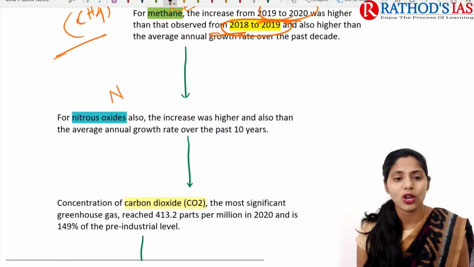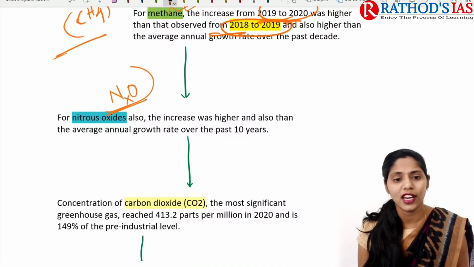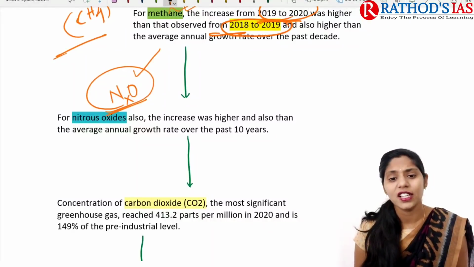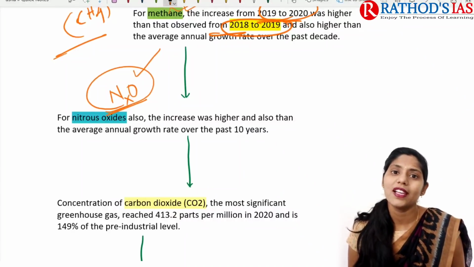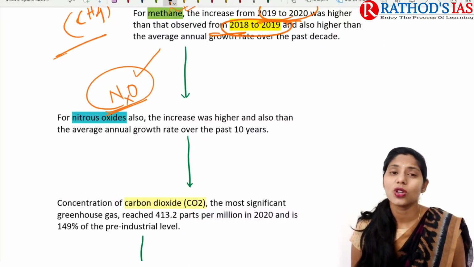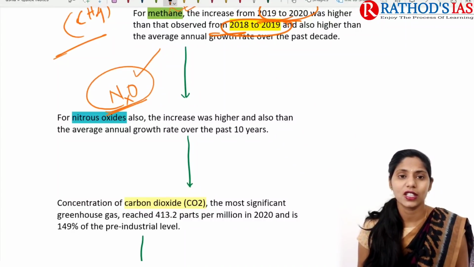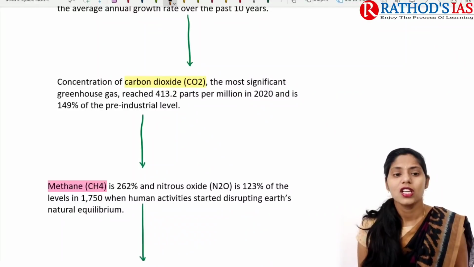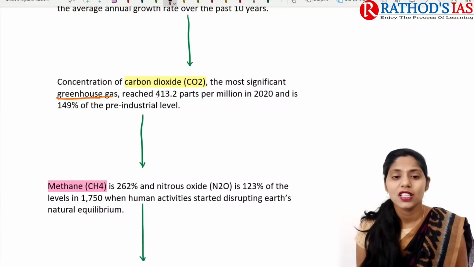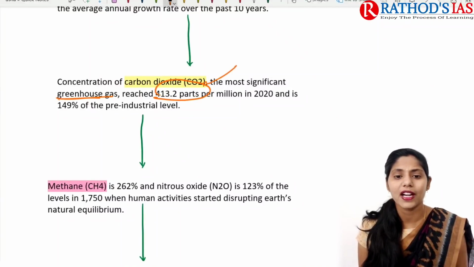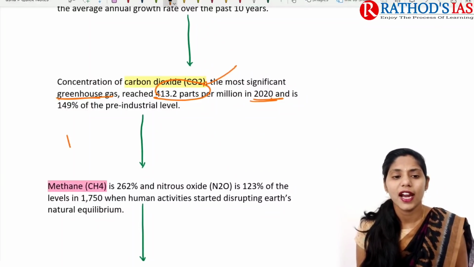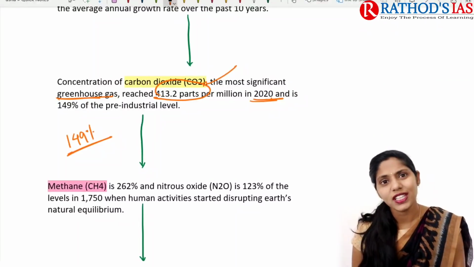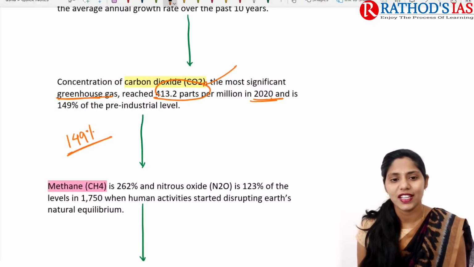And if you are talking about nitrous oxide, N2O, the increase was higher than the average annual growth of the past 10 years. So there is an increase of nitrous oxide. And if you are talking about the concentration of carbon dioxide, the most significant greenhouse gas, it reached 413.2 parts per million in 2020, and that is 149% of the pre-industrial level. So there is also an increase in the concentration of carbon dioxide, right?